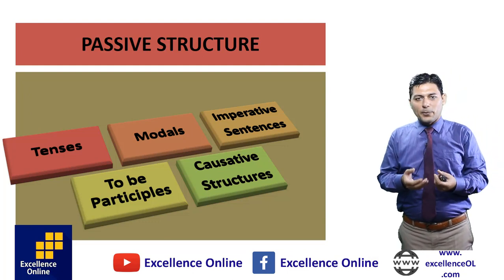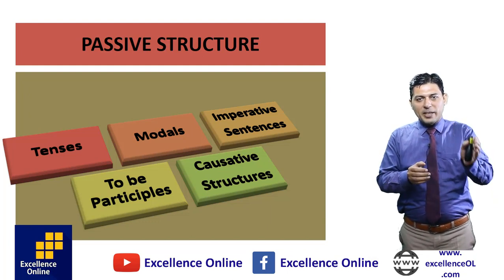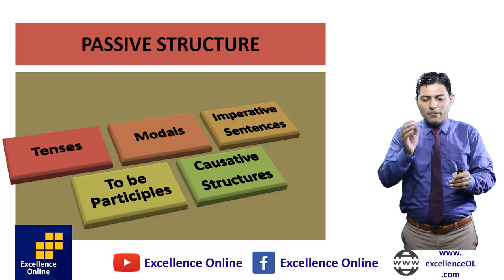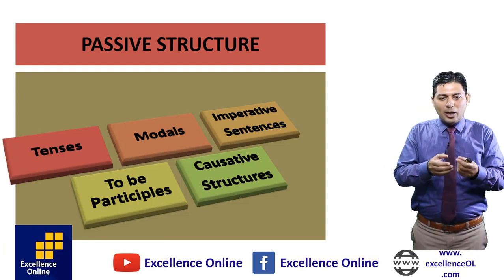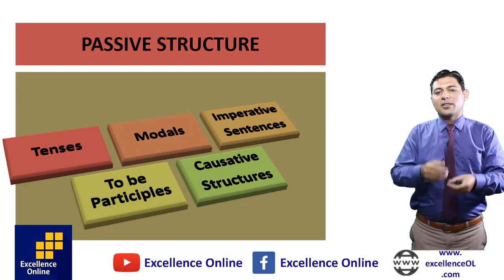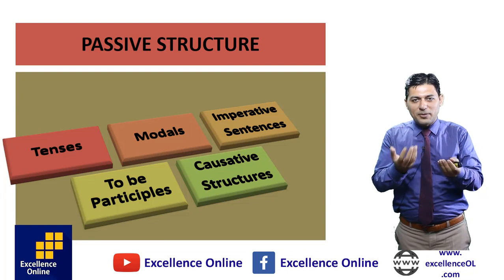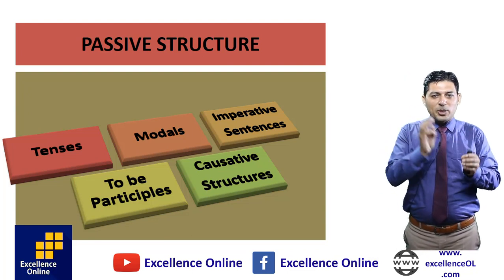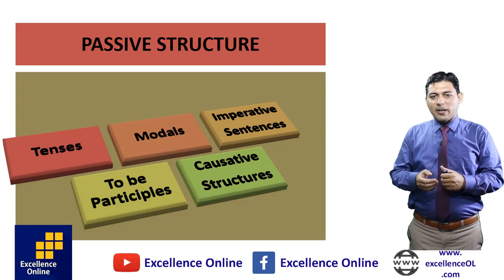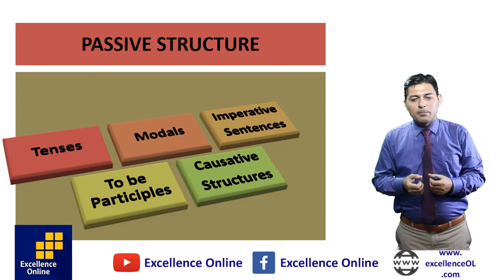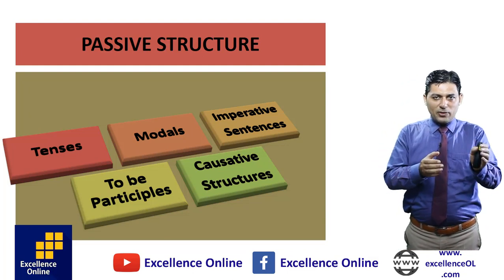Second, we have modal verbs. The usage, the application of may, might, can, could, would, should, used to, going to, these all are the modal verbs. How to change them into passive structures, we have another. Number 3, we have imperative sentences. We have 7 types of sentences in sense and 3 sentences in the structure: simple, compound and complex sentences. Then we have to be participles, to be and third form of the verb. This is another passive structure.